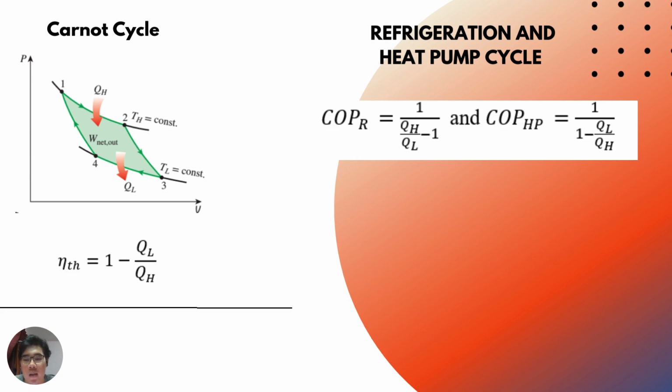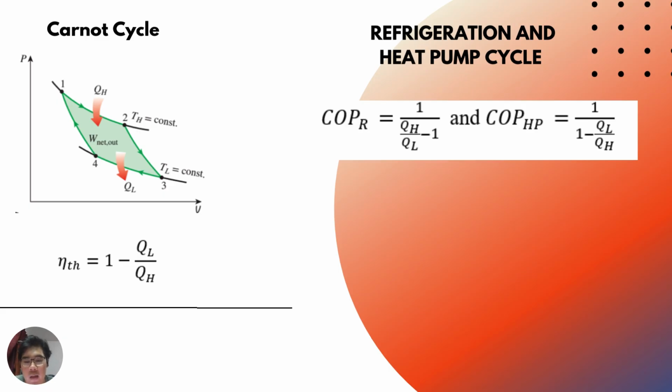And we got the Carnot cycle PV diagram. The Carnot cycle is the most efficient cycle operating between two specified temperature limits. The efficiencies of all reversible heat engines operating between the same two reservoirs are the same. And then we got the formula eta thermal equals 1 minus QL over QH, and it can be shown as 1 minus TL over TH.